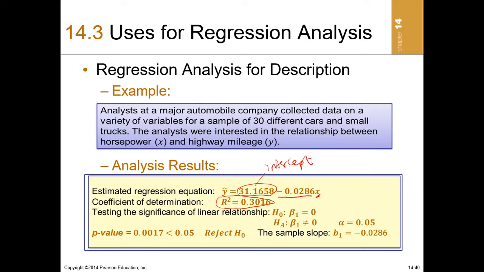So the R square will be 30.16%. And the interpretation is that 30.16% variation in the dependent variable can be explained by the variation in the independent variables, okay?